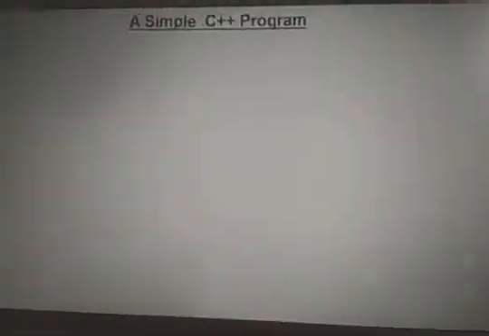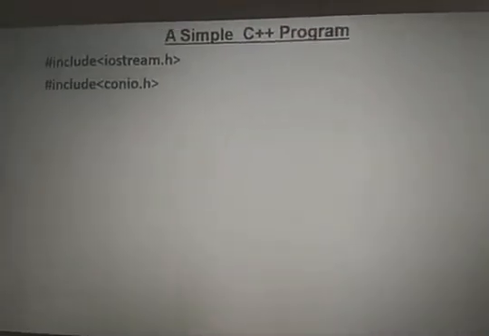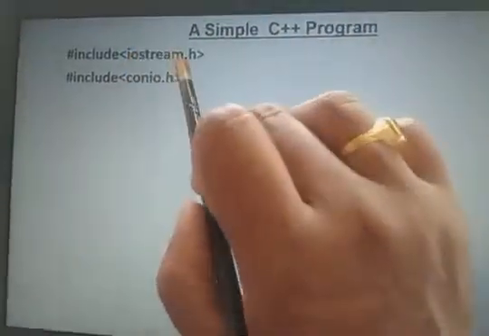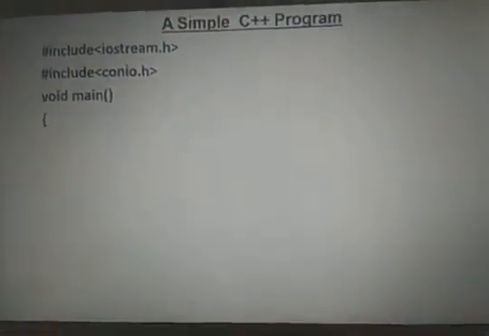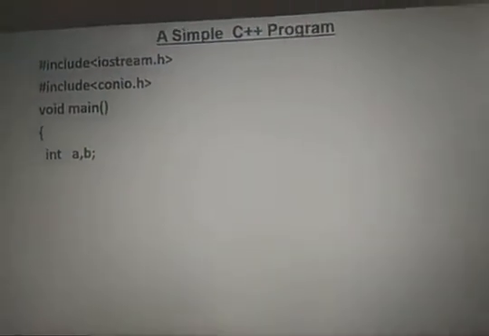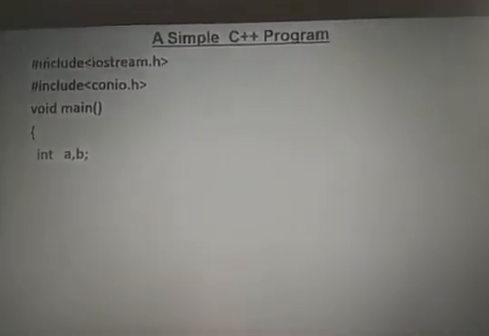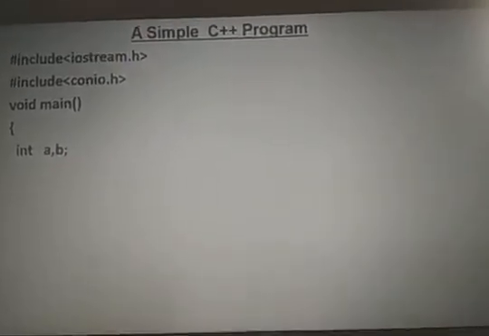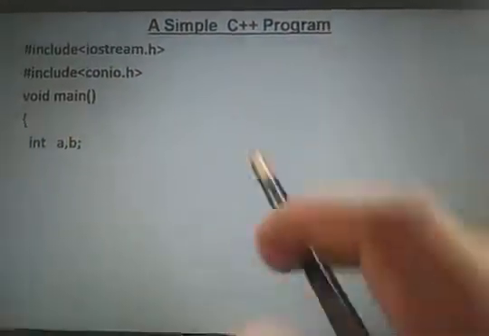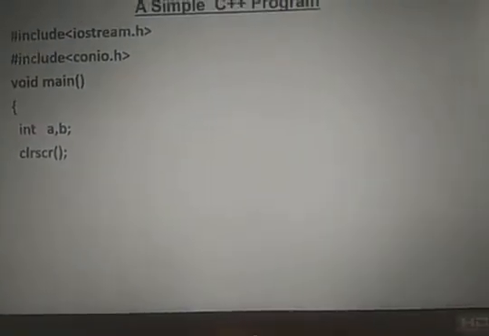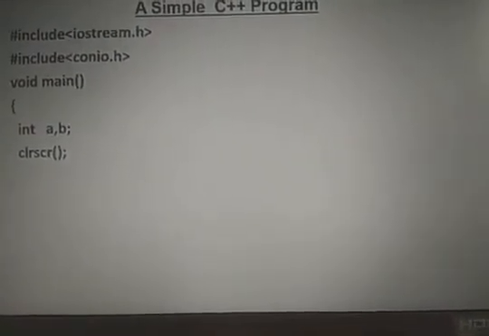Now we can go for a simple program. stdio.h is replaced with iostream.h; the calling is the same, and void main is the same. Then I am declaring int a, b. The declaration is the same as in C language, there is no change. Data types, operators and constants are the same. Then clrscr. There we use printf, printf enter a, b.